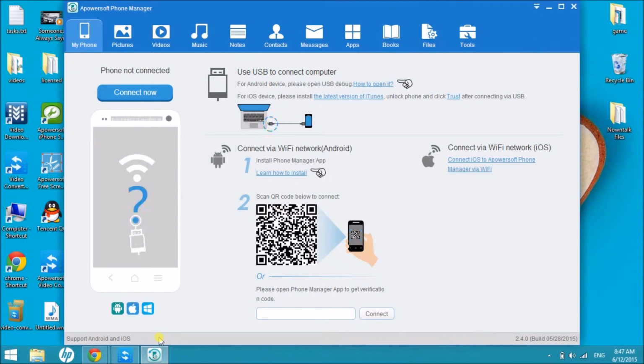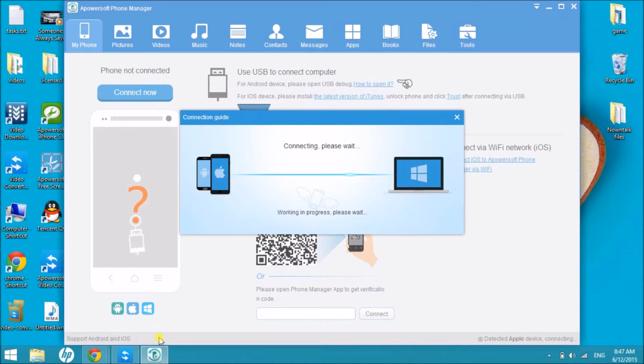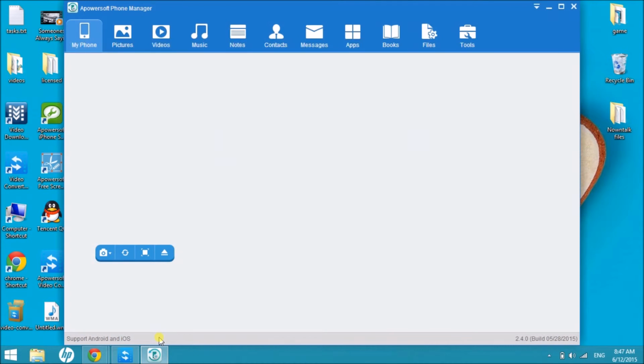For instance, you can make use of Apowersoft Phone Manager to transfer the file to the iPhone. Just simply launch the application and then connect the iPhone to the computer.